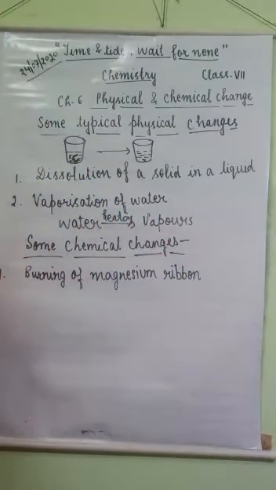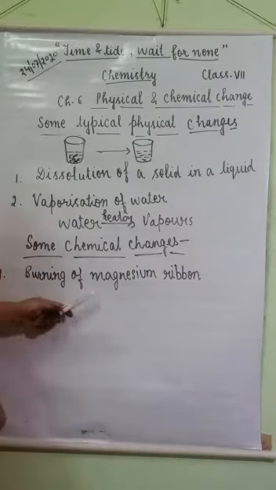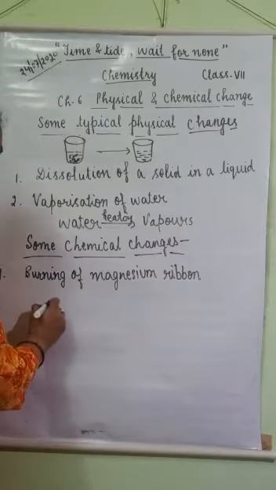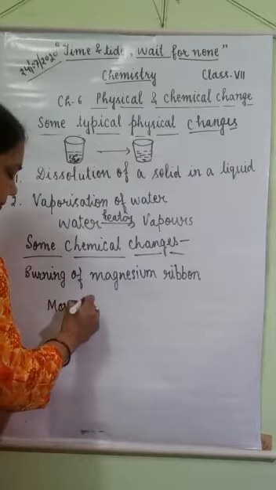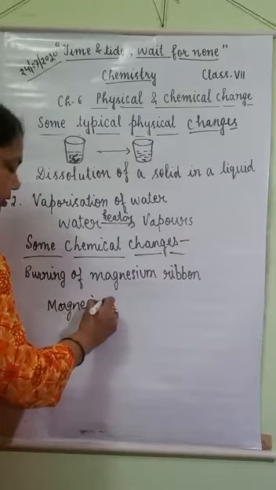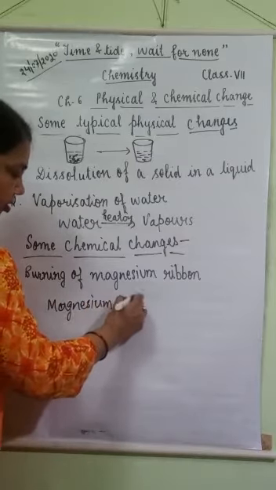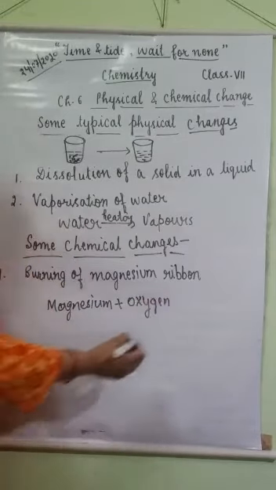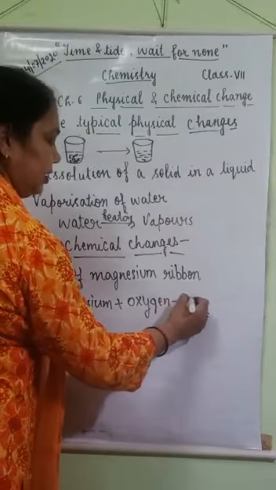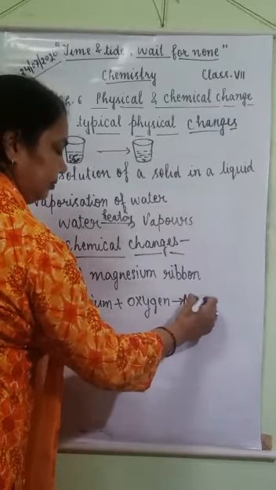Let's see some examples of chemical changes, like burning of magnesium ribbon. When magnesium burns in the presence of oxygen, it forms magnesium oxide.